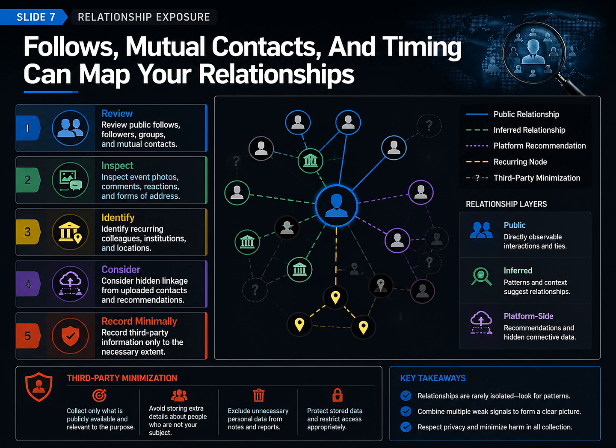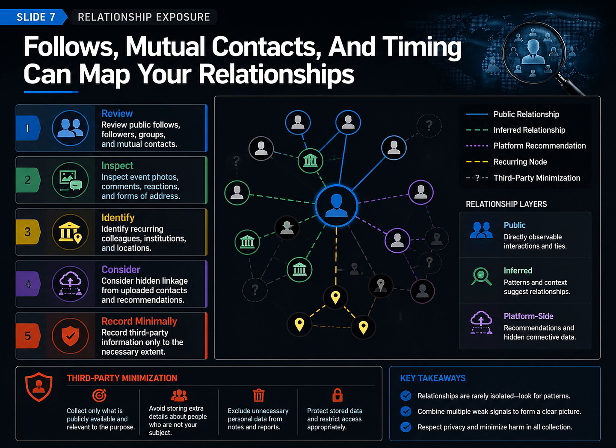A hidden friend list does not eliminate relationship clues. Positions in an event photograph, familiar names in comments, repeated reactions, shared groups, and similar activity times can connect people, institutions, and places. Uploaded contacts may also drive recommendations that expose a link the account owner never noticed.